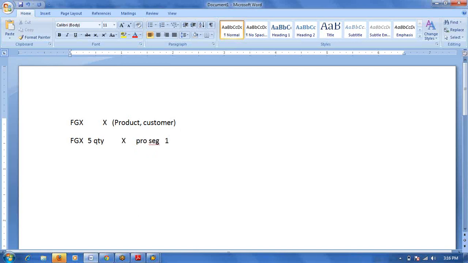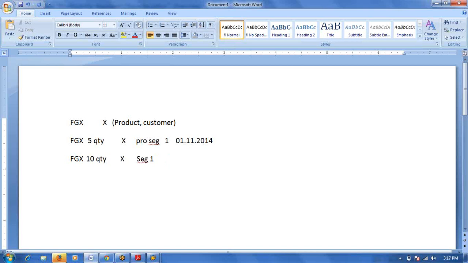Same FGX material 10 quantity. Assume I sold on 01/11/2014, 10 quantity to X. Segment number 1 only.